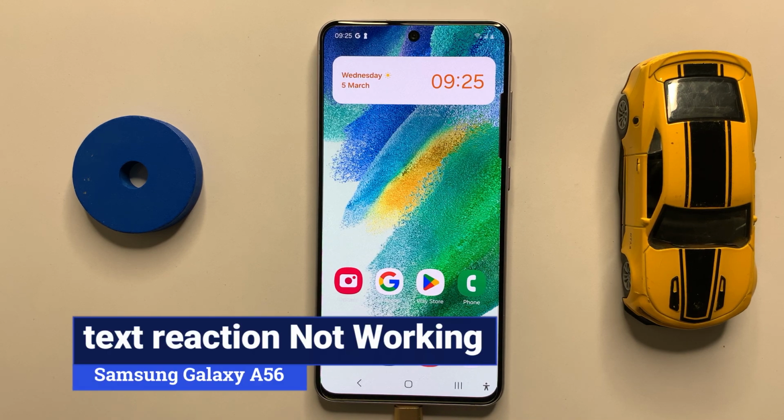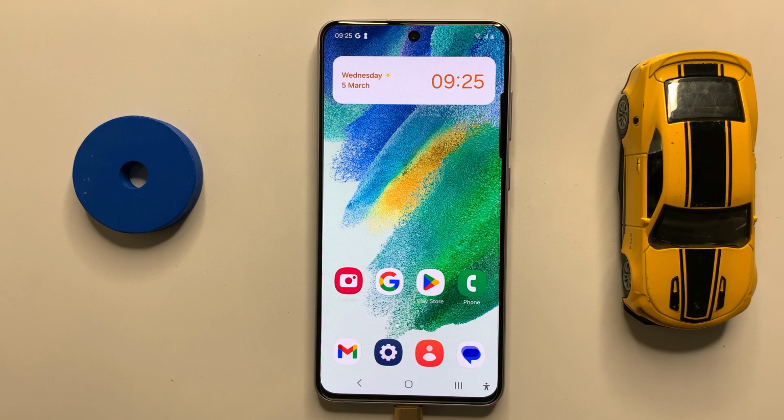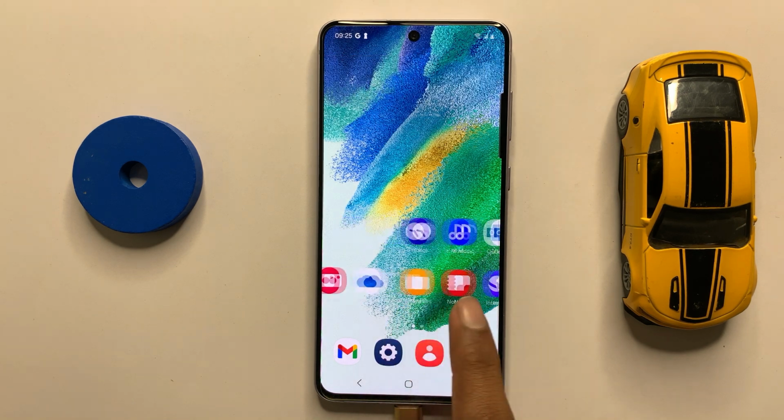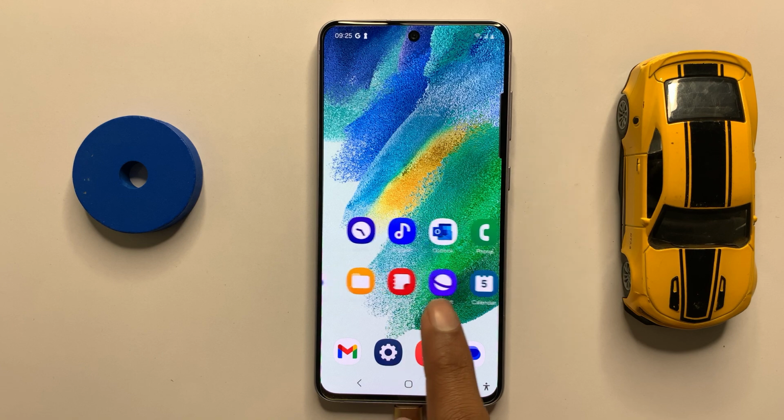What's going on everyone? In this video I will show you how to fix Galaxy A56 text reaction not working. So let's start the video. First of all, check that your internet connection works properly or not.